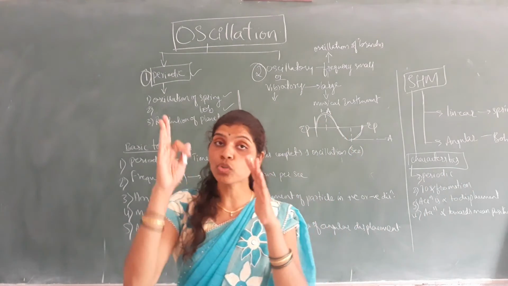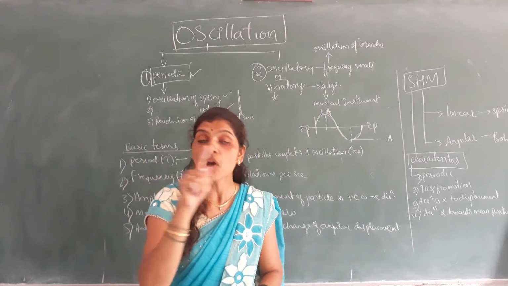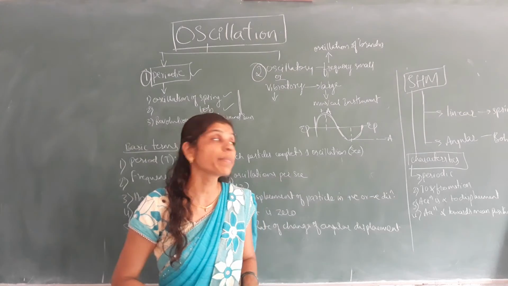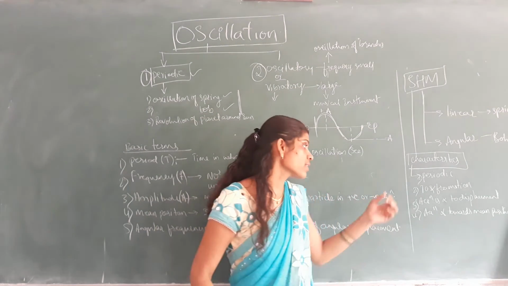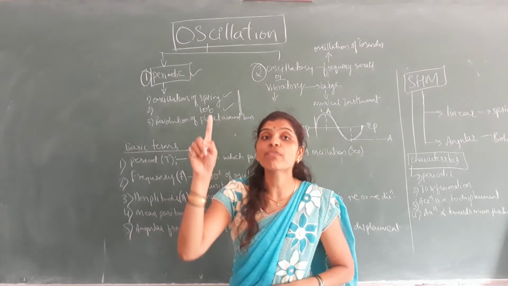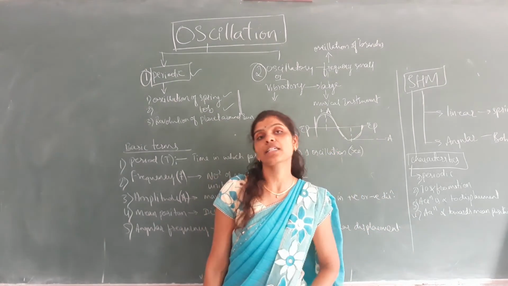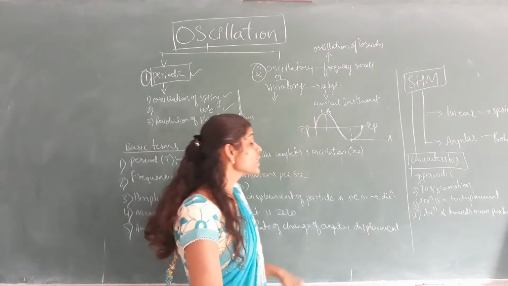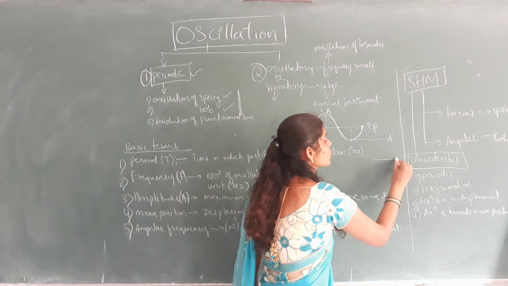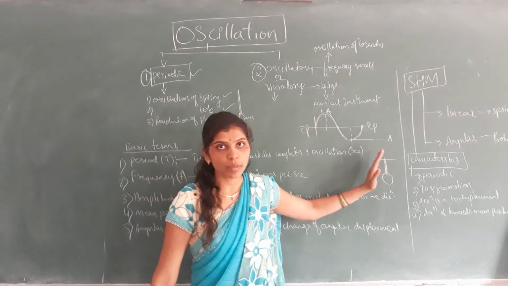Look, since it performs to and fro motion, it takes a particular time to perform one oscillation. What do we call that? Periodic. So it is periodic, that is one of the first characteristics, and it performs to and fro motion, that is the second characteristic of SHM. Third one, the acceleration of the particle is always directly proportional to its displacement. Example, consider the simple pendulum bob.